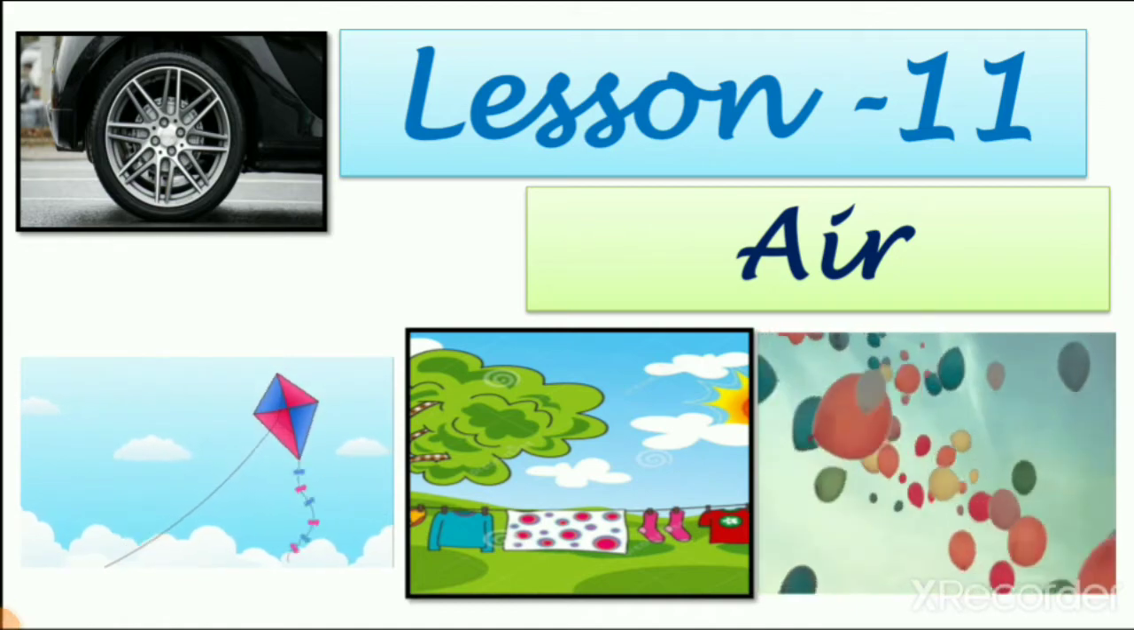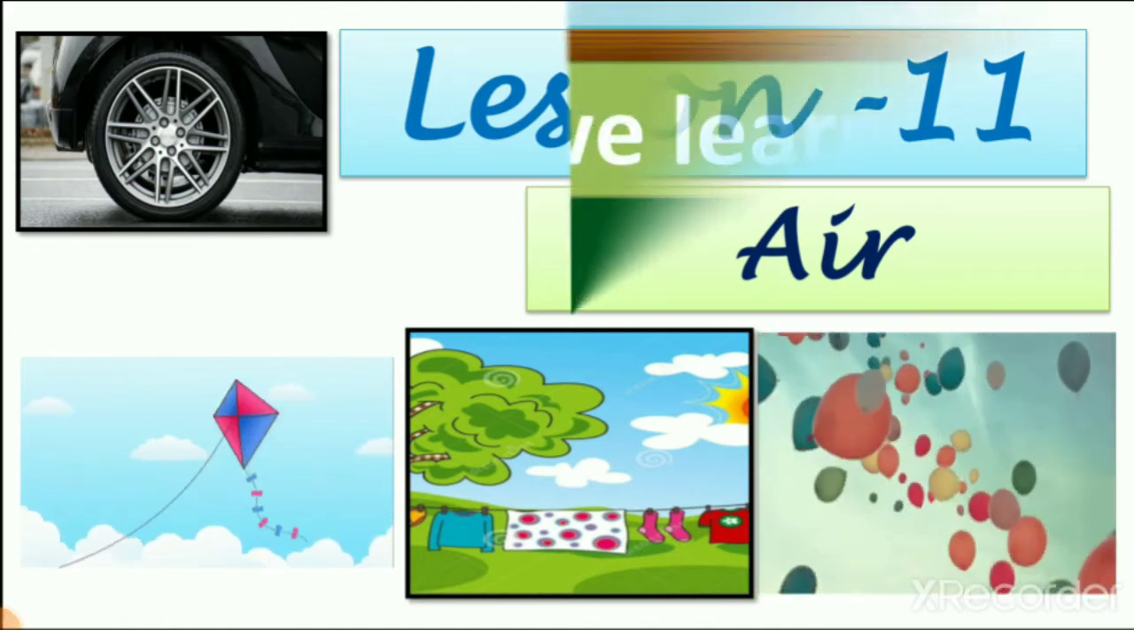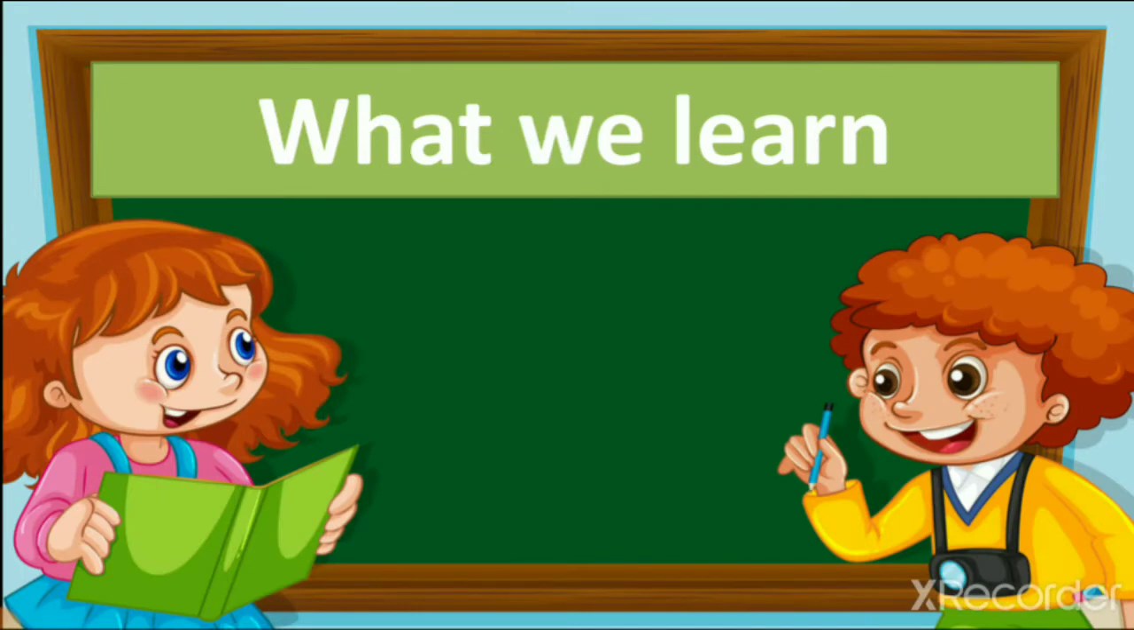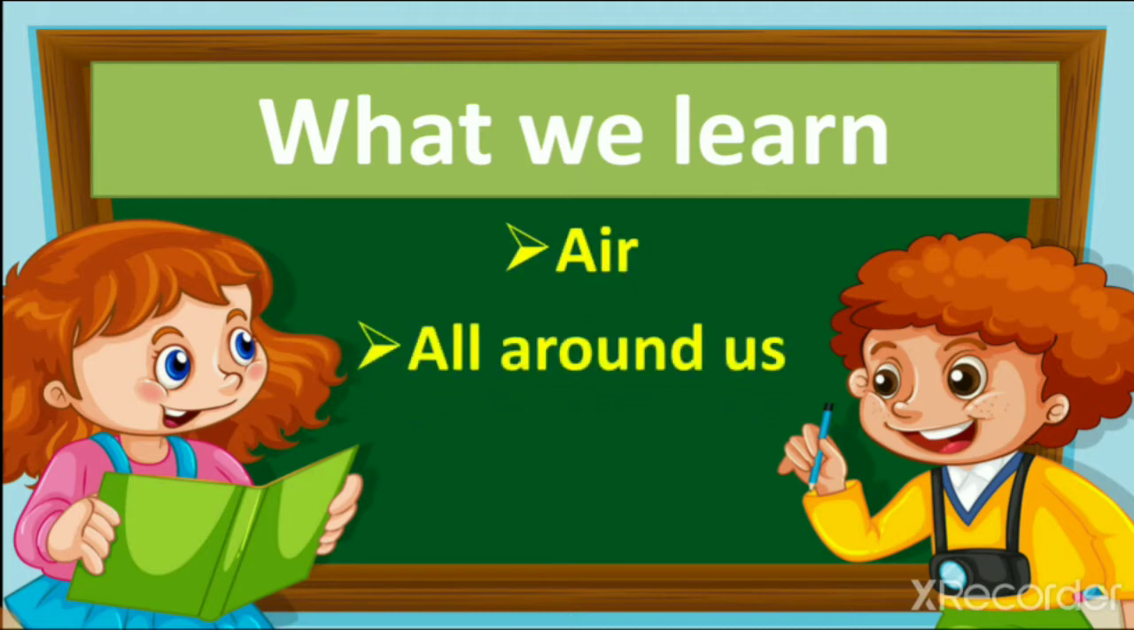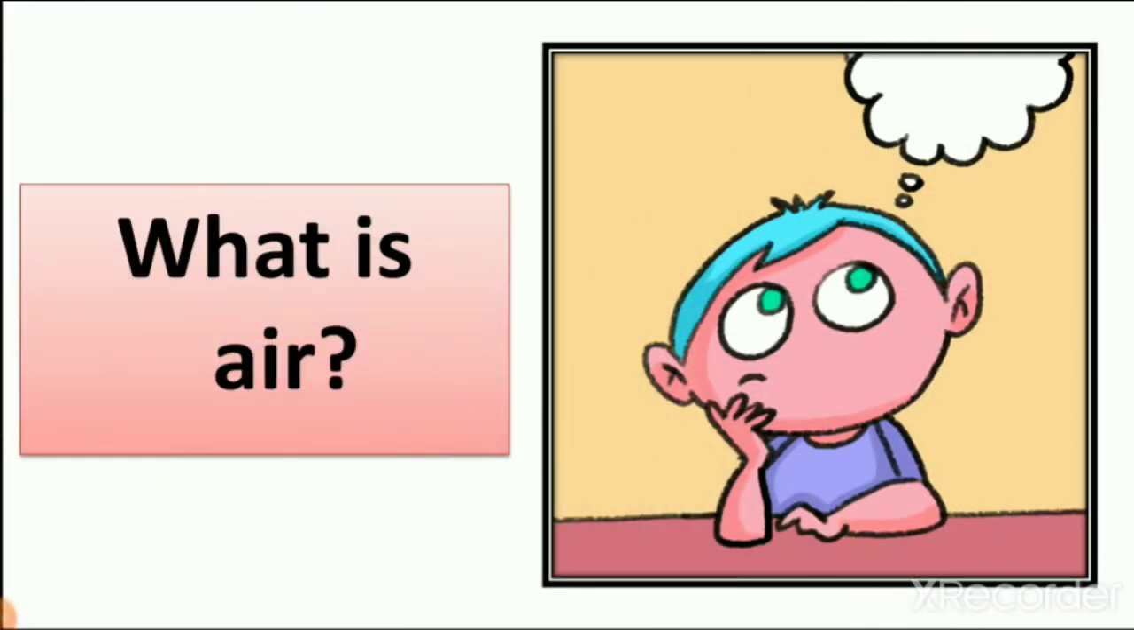The name of this lesson is air. So what do we learn today? Today we learn about air, and what do we learn about air? Let's see. Air all around us. In this lesson we learn that air is all around us and how we can understand that there is air. Today we learn about air, and air is all around us. So let's see what is air.